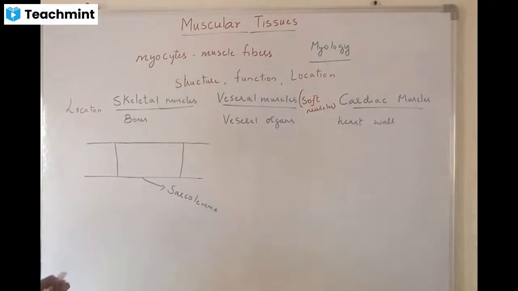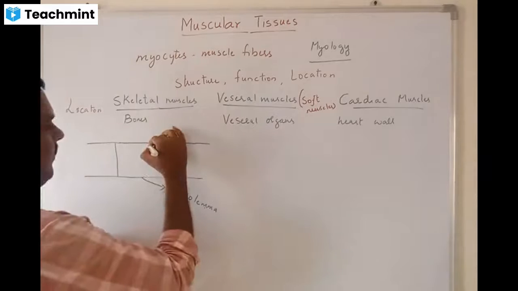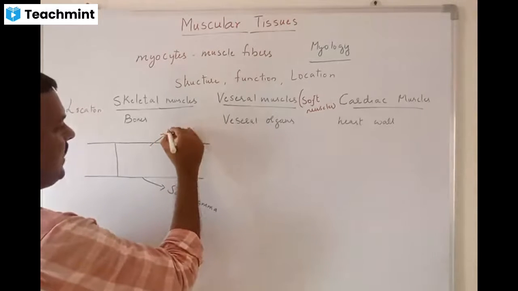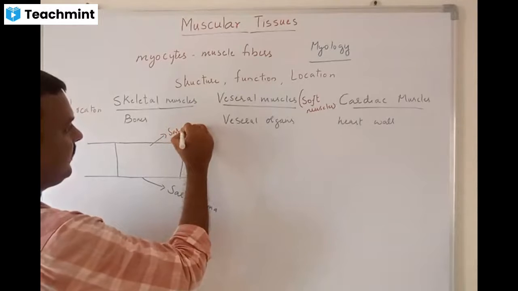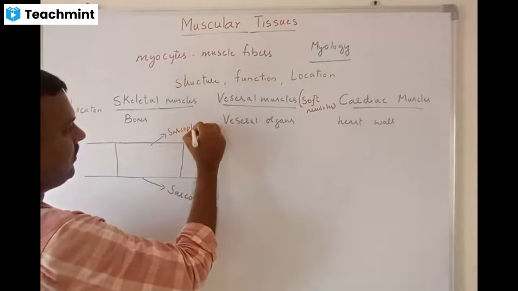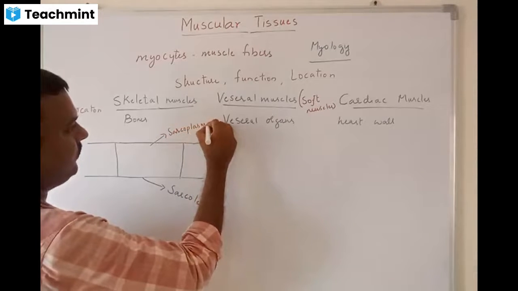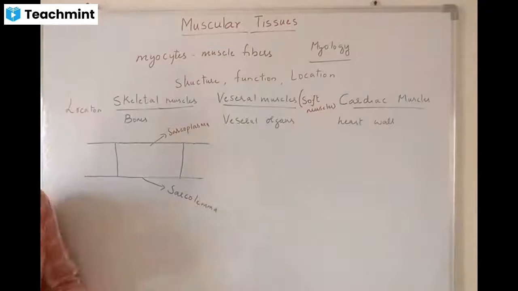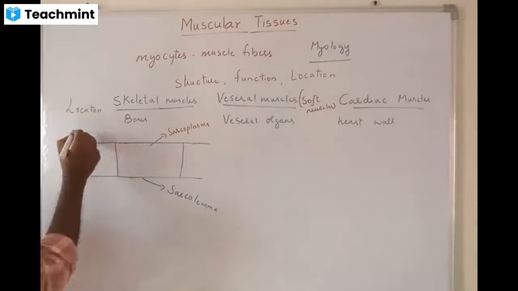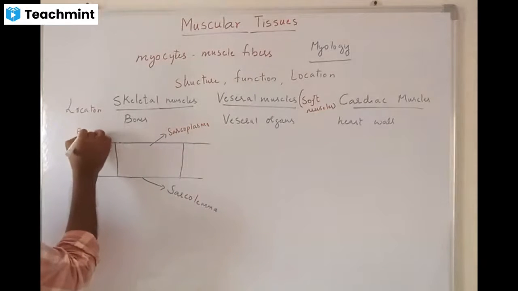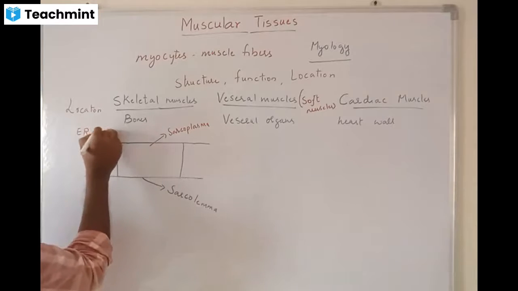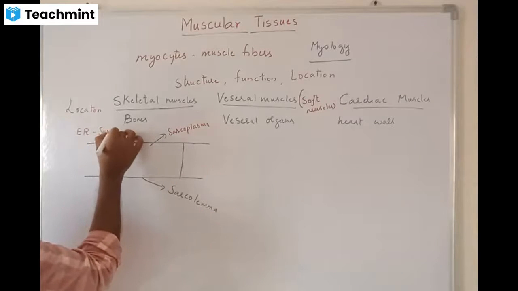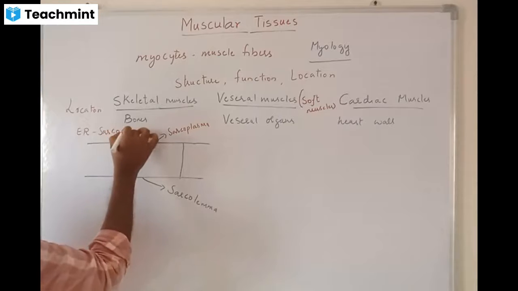The cytoplasm of the muscle cells is called sarcoplasm. Also remember, the endoplasmic reticulum in the skeletal muscle cells is called the sarcoplasmic reticulum.